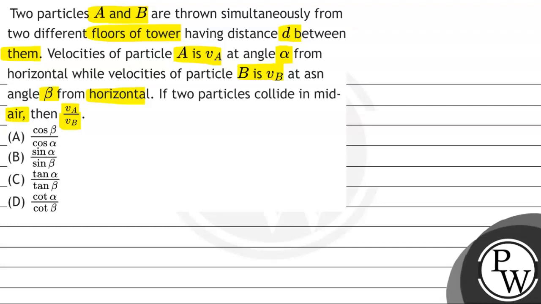So students, इस क्वेश्चन में हमें एक टावर दिया गया. Let's say this is the tower and from two different floors, particle A and particle B are thrown. Let's say particle A is thrown from here and particle B is thrown from this floor, and it is thrown in such a way that particle A is making an angle alpha and particle B is making an angle beta with horizontal.